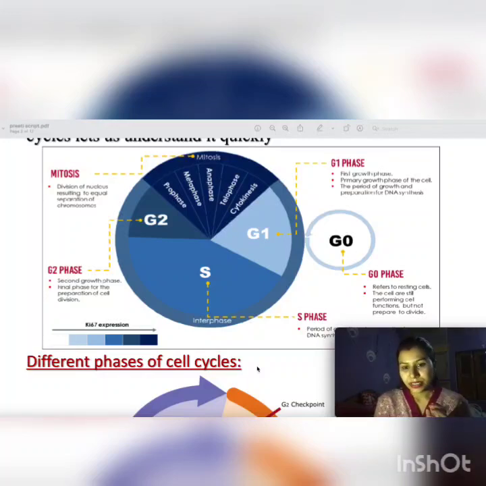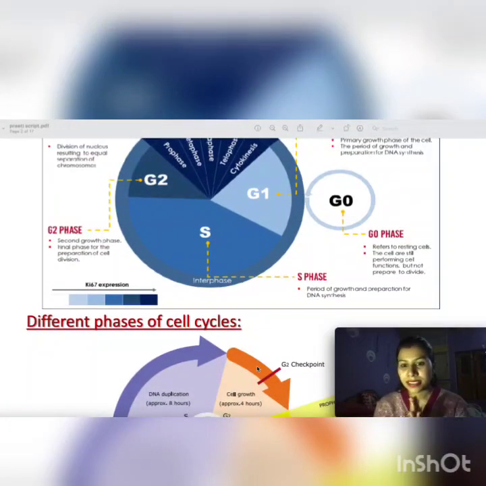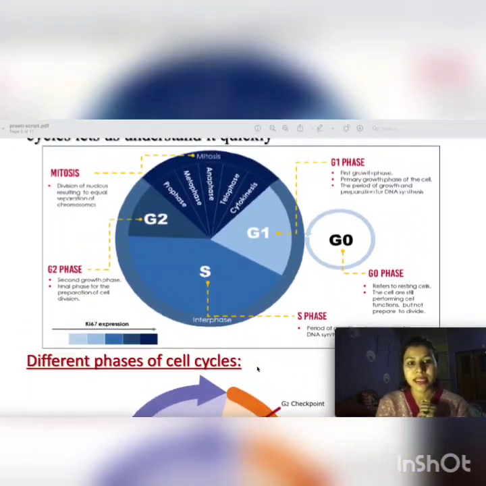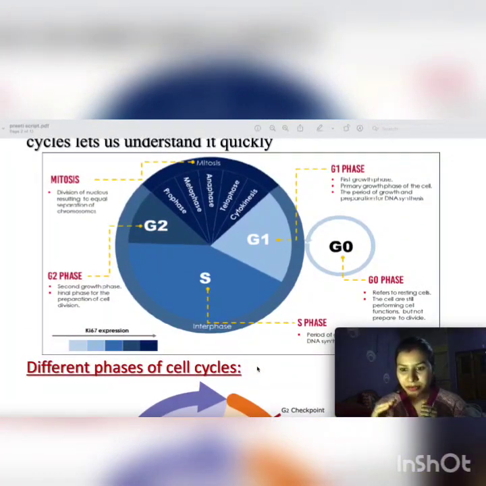And then S phase, where the main synthesis takes place, preparation of growth and the preparation for the DNA synthesis. In S phase, the synthesis of DNA will be there and the replication of DNA will be there. And then in G2 phase, the second growth phase, the final phase for the preparation of cell division.